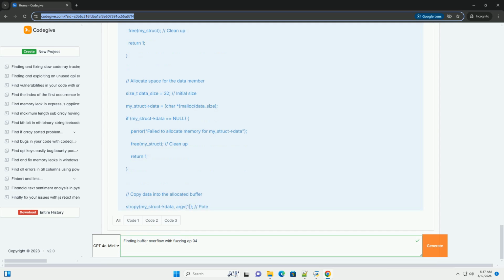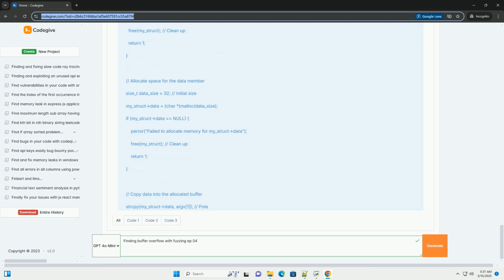If a buffer overflow occurs, ASAN will provide a detailed error report, including the type of overflow, the address involved, and the stack trace. 5. Dealing with complex input formats. Fuzzing applications that handle complex input formats, for example network protocols, image files, video files, documents, is more challenging than fuzzing simple command line utilities. Grammar-based fuzzing.